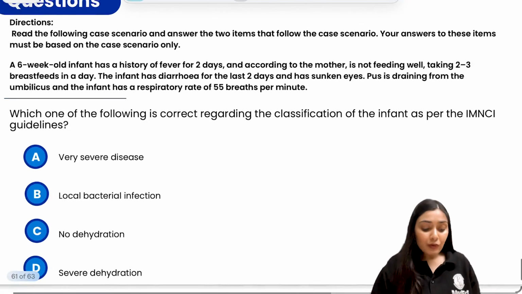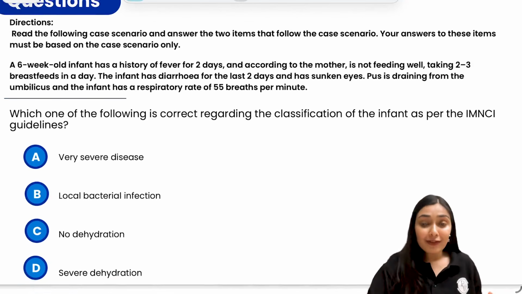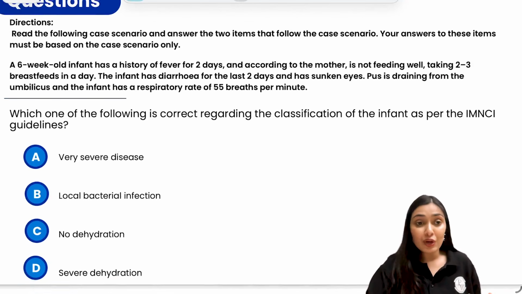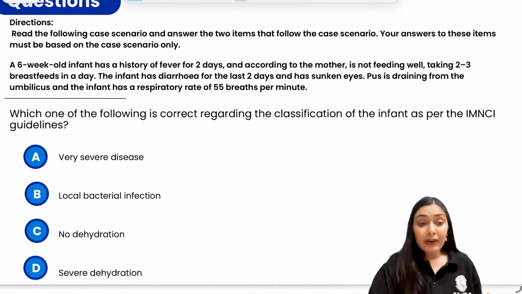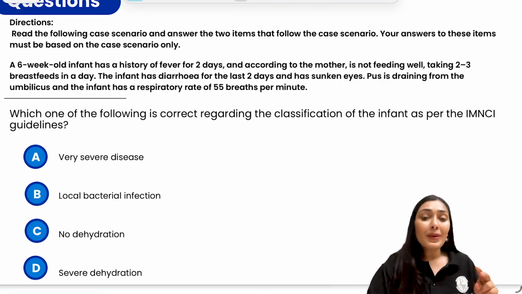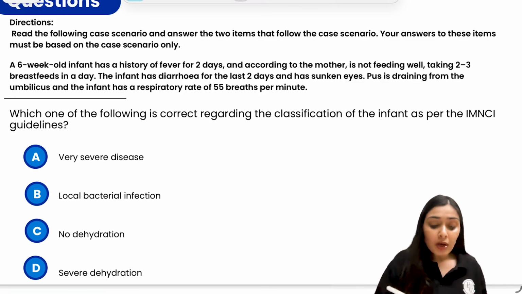Firstly, you should know what this very severe disease is and what these IMNCI charts are telling us. Whenever you refer to these IMNCI treatment protocols, the main classification you have is possible serious bacterial infection.